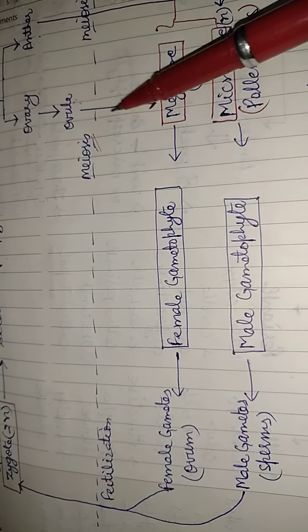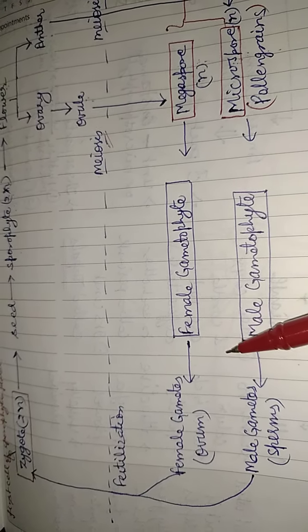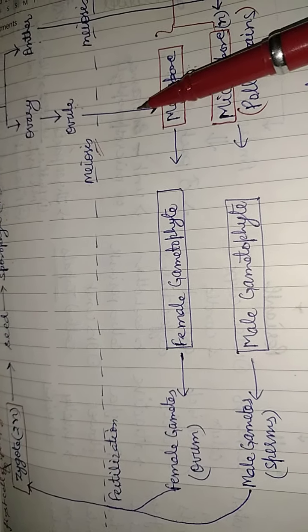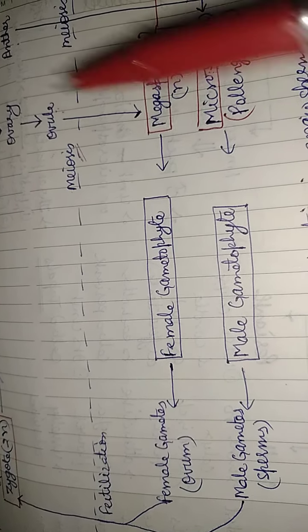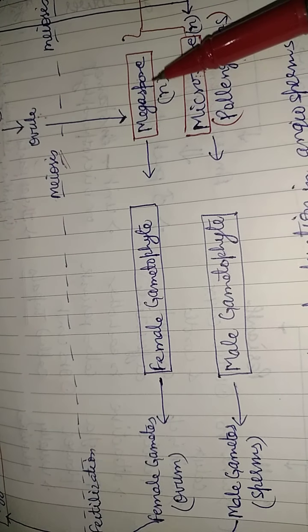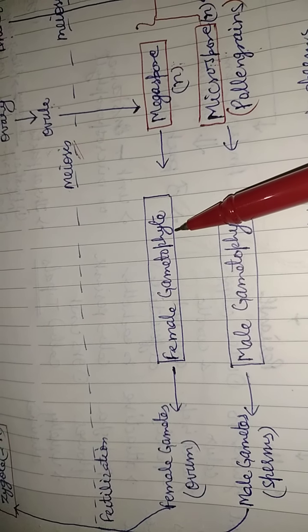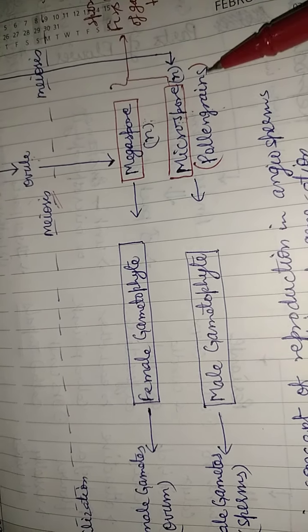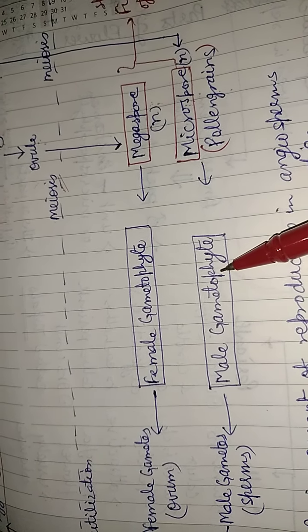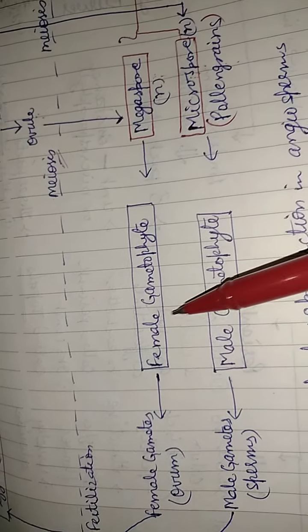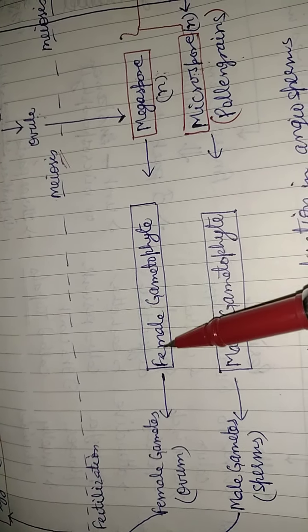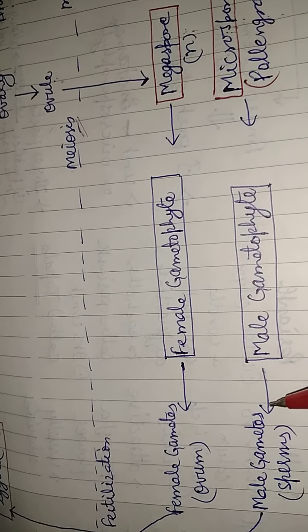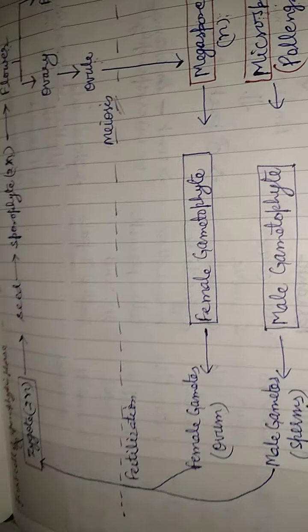Thus we can see that the haploid phase, that means gametophytic phase, starts from here. Megaspore forms female gametophyte and microspore or pollen grains form male gametophyte. Female and male gametophyte respectively form female gametes like ovum and male gametes like sperms.